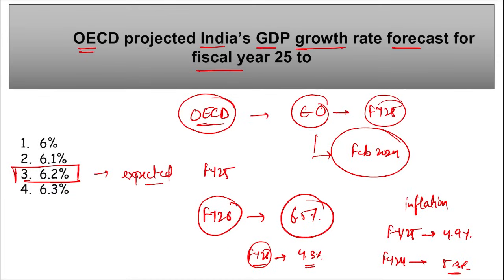Let me tell you again that these GDP figures are the projected ones, the expected ones, right? So these keep on changing as per the economic outlook, as per the scenario, how the global economy plays out. According to that, this also keeps changing.